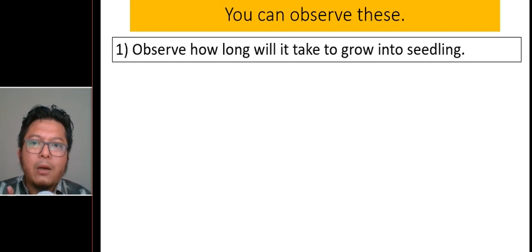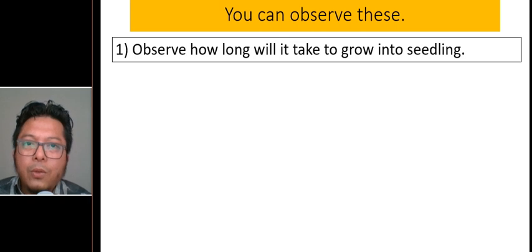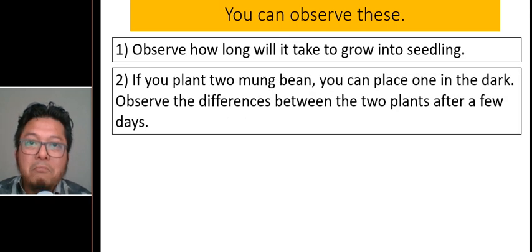Make a record, for example, day 3. Look at the plant on day 1, day 2, day 3, day 4, day 5, day 6, and so on until maybe 2 weeks.